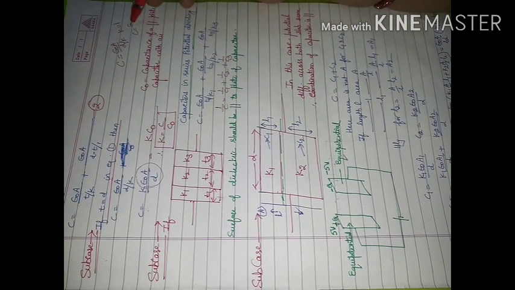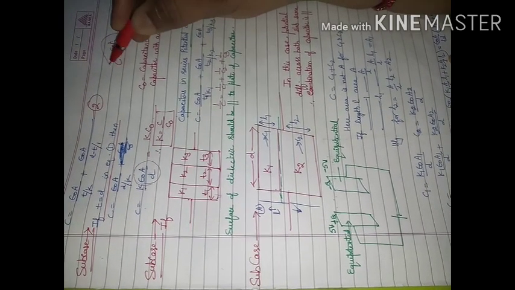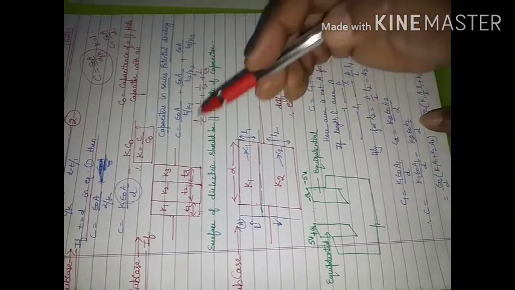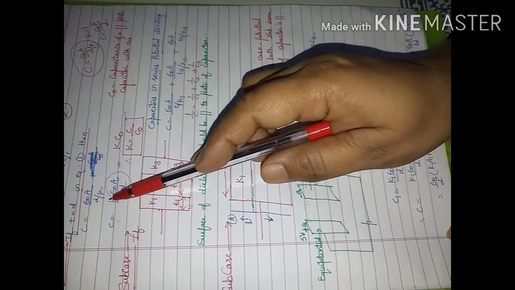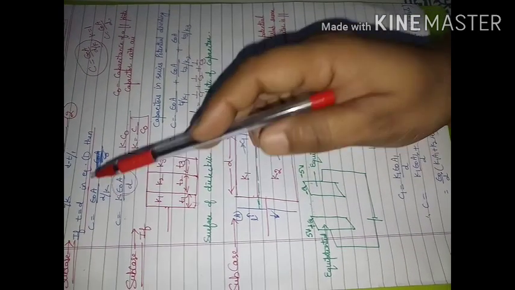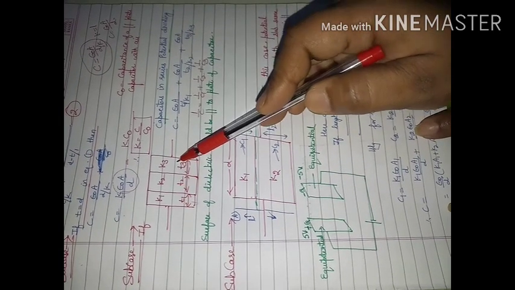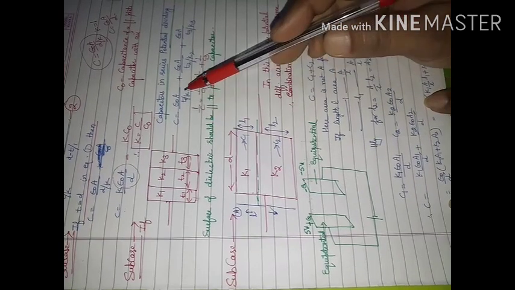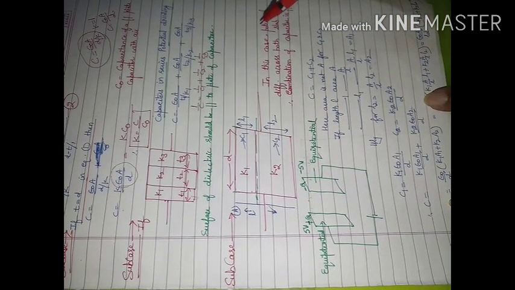So C is epsilon naught A divided by D. This is applicable for every dielectric substance: C is equal to epsilon naught A divided by D upon K. You will apply this formula for this capacitor, for this capacitor, for this capacitor. Either you do the calculation using this formula or directly use the other formula. Both will give you the same answer.